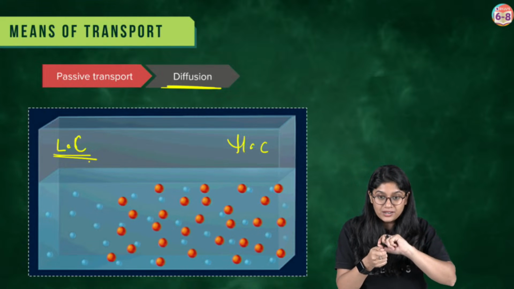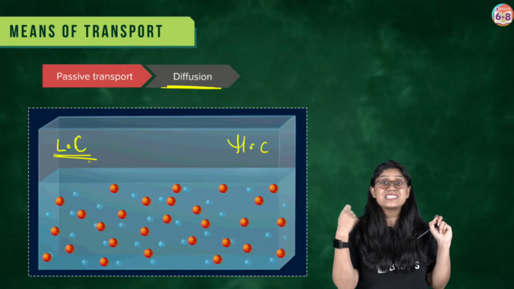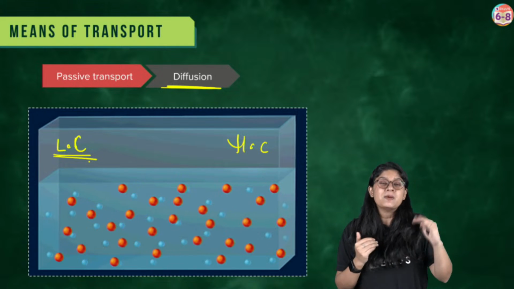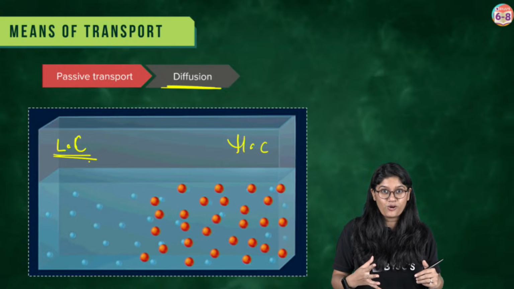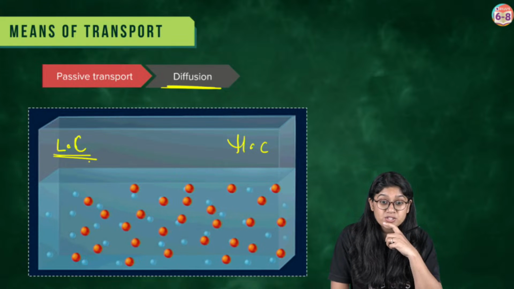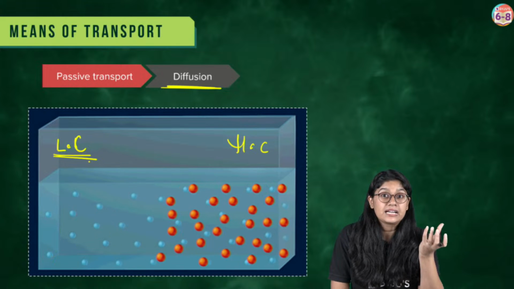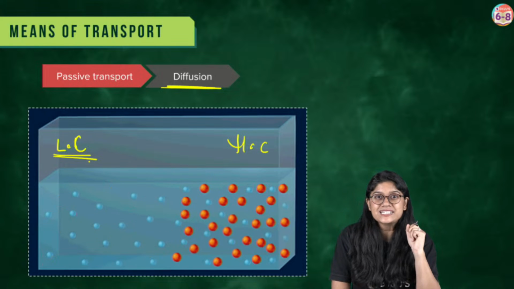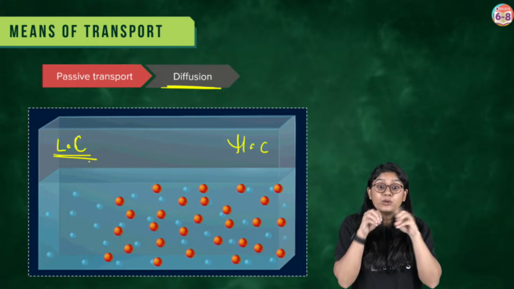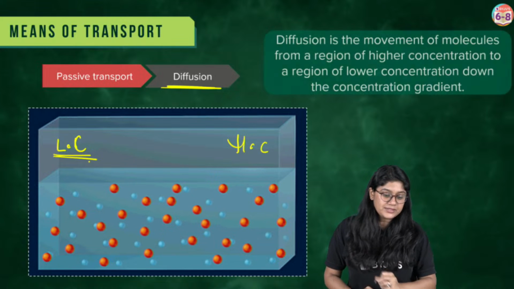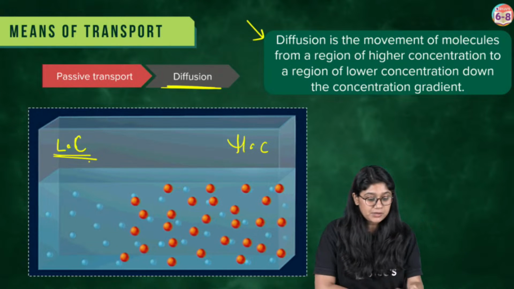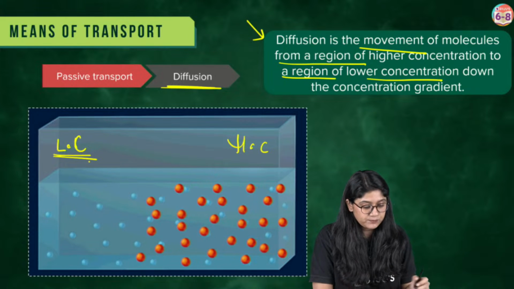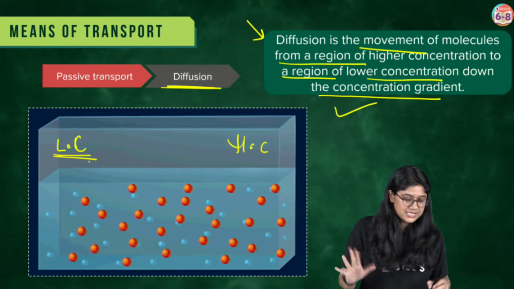Similarly, if you light an incense stick, I'm sure you would have seen it. Slowly you will be able to get the smell, an amazing fragrance from it. You can do this experiment, everyone, at your home. You can take a glass, add some water and add one or two drops of ink. Slowly you will see that the ink will get dissolved in the water. It will diffuse, right? So here everyone, the definition. Diffusion is nothing but a movement of molecules from a region of higher concentration to a region of lower concentration through a concentration gradient. Easy peasy.